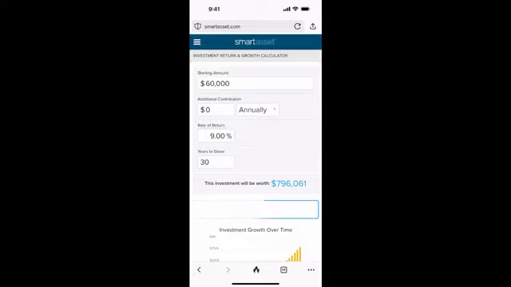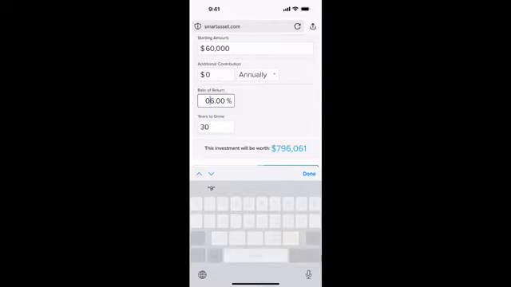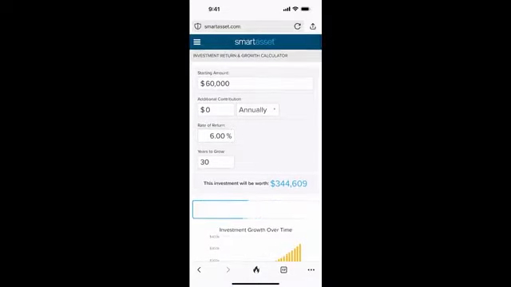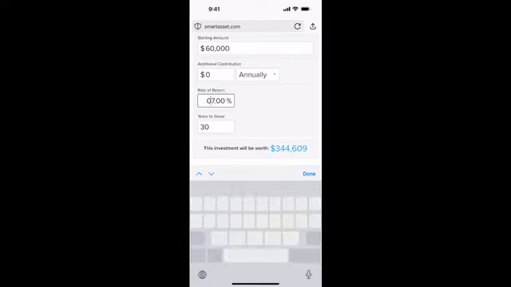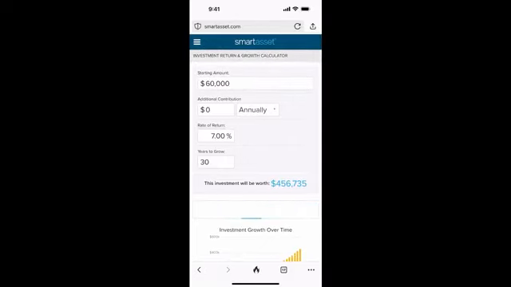Okay. So let's go back to that 6%, because this is what I commonly see for people who are investing. They get a 6%. So without adding anything else, with $60,000, they are going to have $344,000 in their account after 30 years. So let's just play with this percentage and see the difference if we add a percentage point. So 6%, 7%, this actually isn't a very high percentage, and you should expect higher than this if you're invested in the right thing.